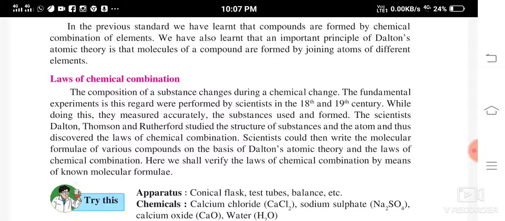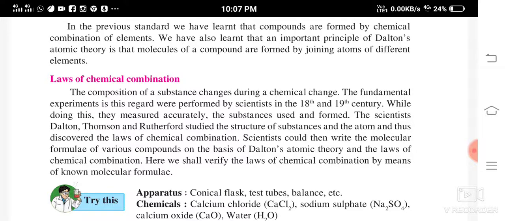The fundamental experiment, which was done in the 18th and 19th century, they measured this accurately, the substances which were taking part in the reaction and the products which had been formed, and they found that the mass of the reactants and the mass of the products were the same.